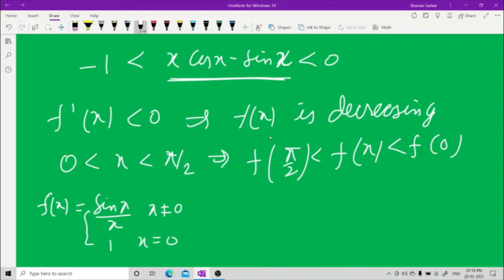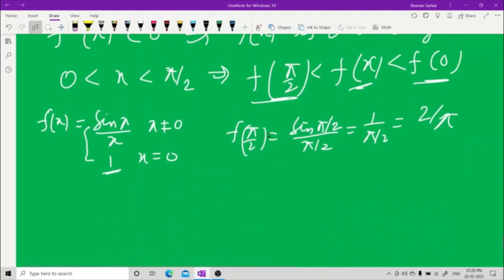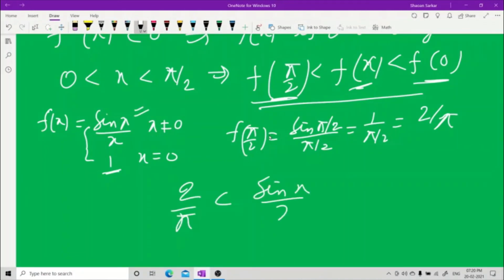And f(pi by 2) is sin pi by 2 upon pi by 2, that is 1 upon pi by 2, that is 2 by pi. And f(0) is 1. So using this, f(pi by 2) is 2 by pi, f(x) is sin x upon x, and f(0) is 1. So 2 by pi is less than sin x upon x, which is less than 1.